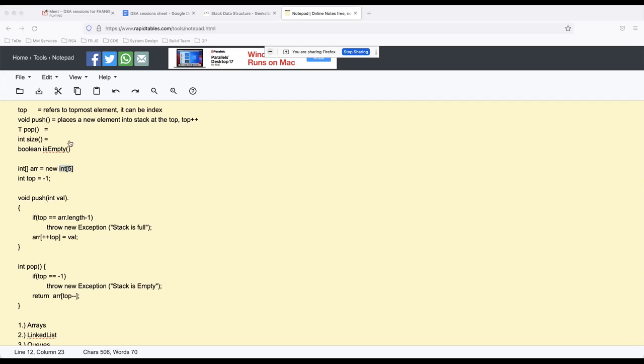There is one particular point which actually doesn't make arrays very likable for stack implementation. Let me ask you this: what is the basic purpose of arrays? Why have arrays been created?